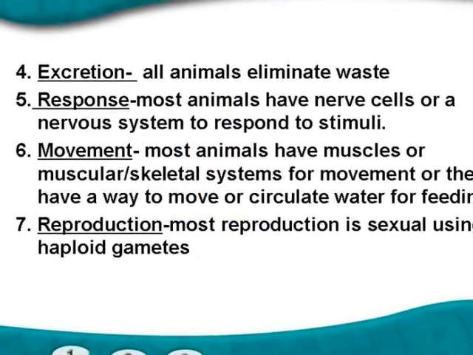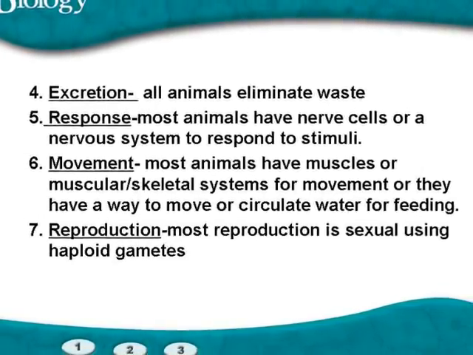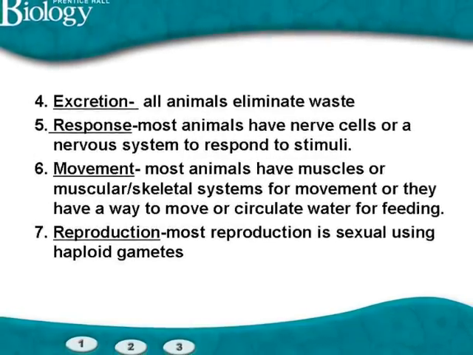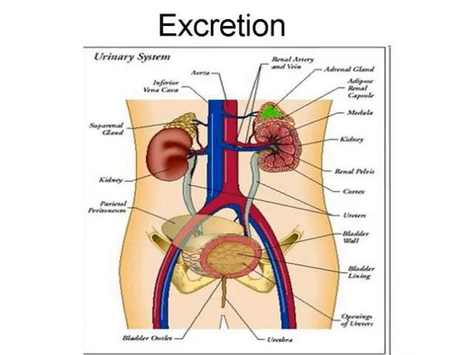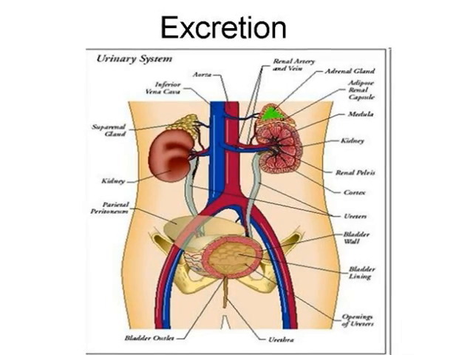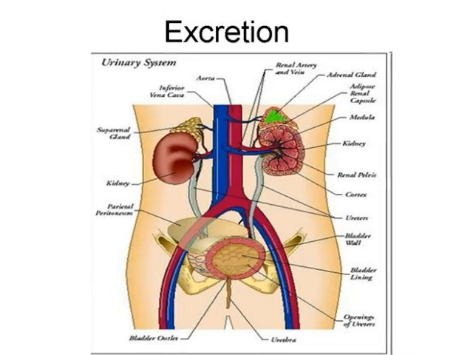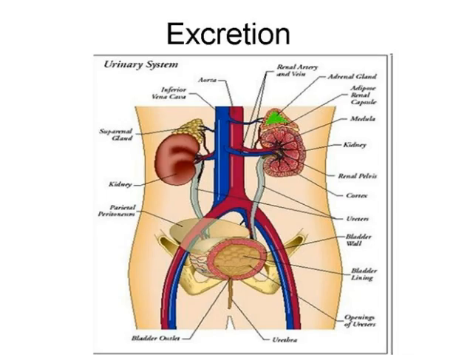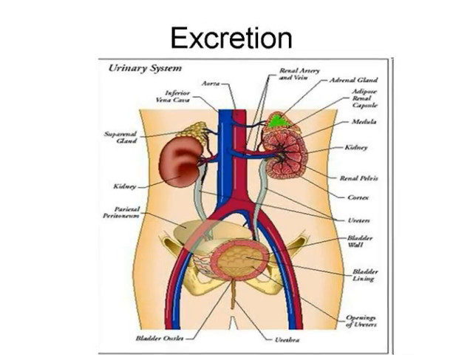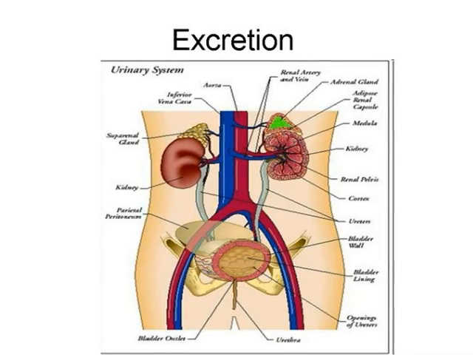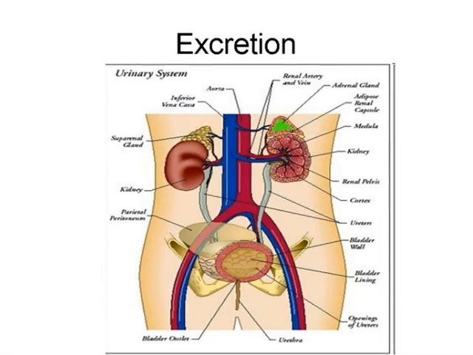Animals also excrete waste from their bodies, respond to their environments, move or have a way to move water for feeding, and all animals are able to reproduce. In humans, our kidneys function to filter harmful waste from the blood. Our kidneys, along with other organs of our excretory system, function to remove this waste from our bodies. Simple animals like flatworms and jellyfish rely on the processes of osmosis and diffusion to move harmful substances right across the surface of their skin.